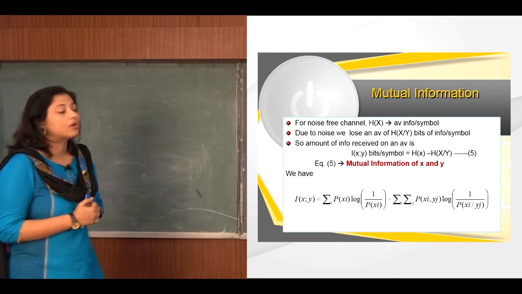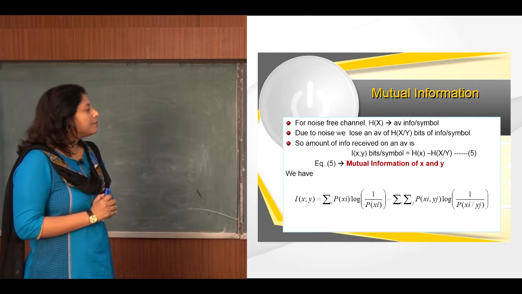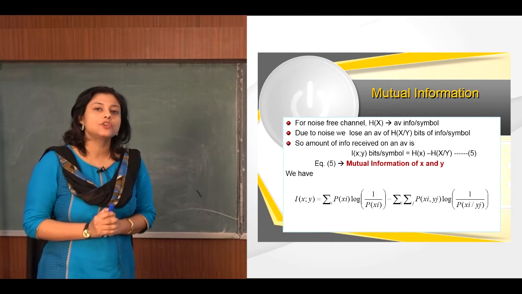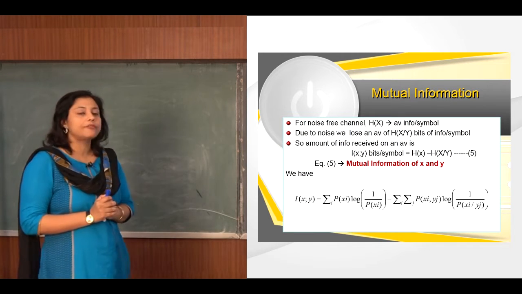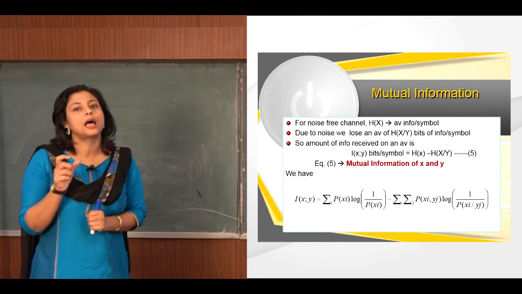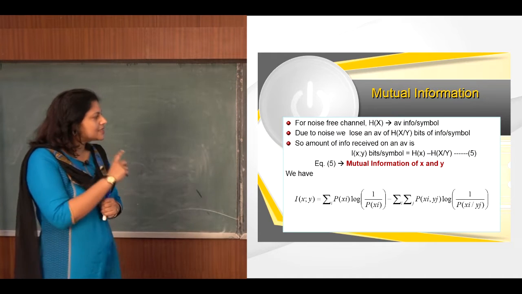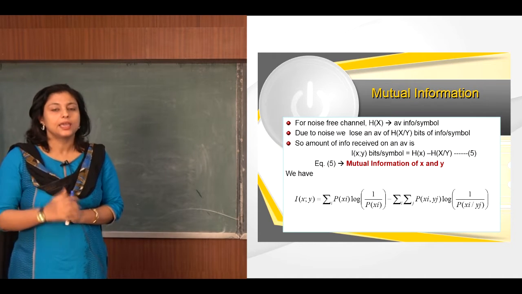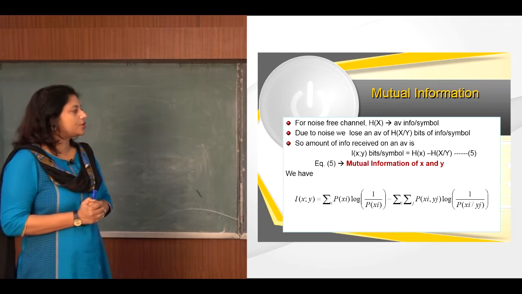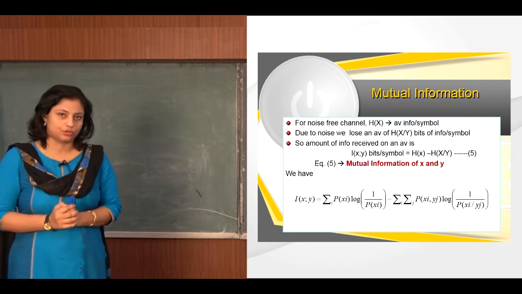So we can write according to equation 5, I(x;y) bits per symbol is given as H(x) minus H(x/y). This minus H(x/y) is the uncertainty that arises due to the presence of noise. So this I(x;y) is called the mutual information of x and y, because here we are considering the noise also.